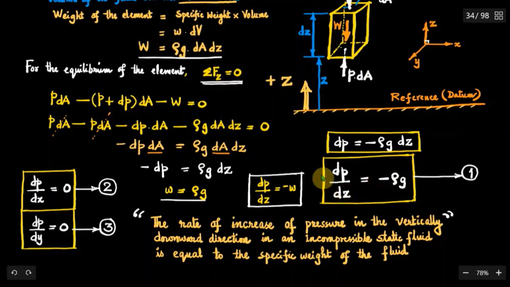When you give a statement for this, you can write like this: the rate of increase of pressure in the vertically downward direction in an incompressible static fluid is equal to the specific weight of the fluid. Remember, the rate of increase of pressure in the vertically downward direction. So when you express the pressure variation in the downward direction, you can take it as positive. When you consider the upward direction, this is negative.